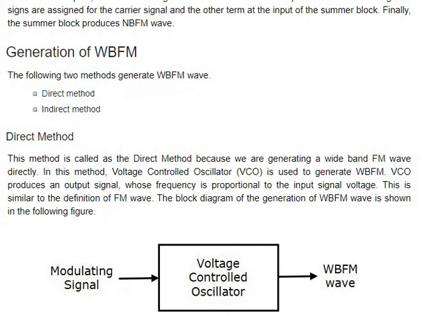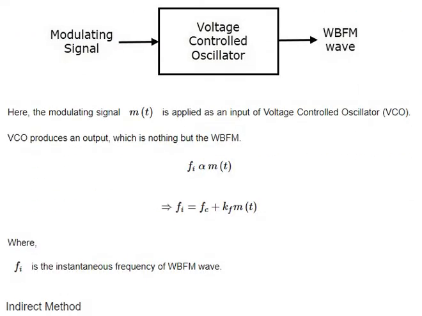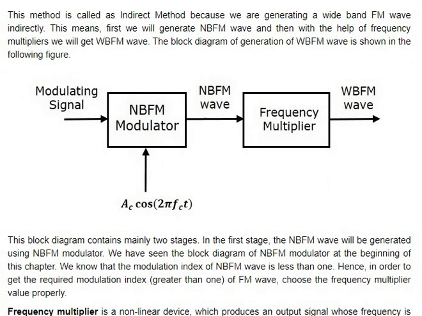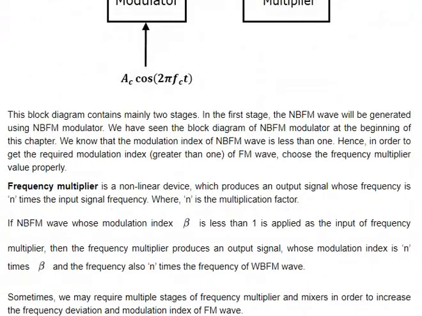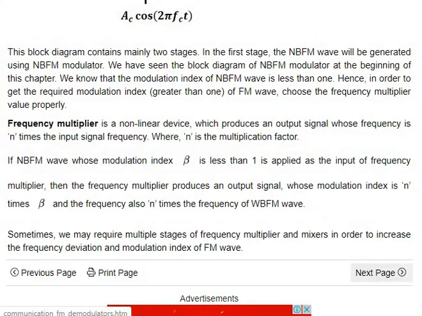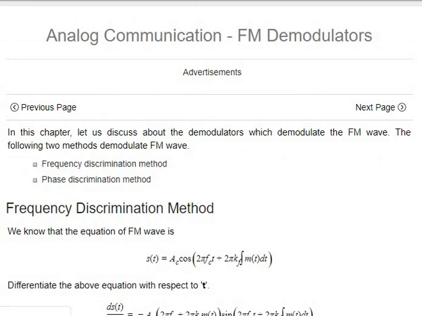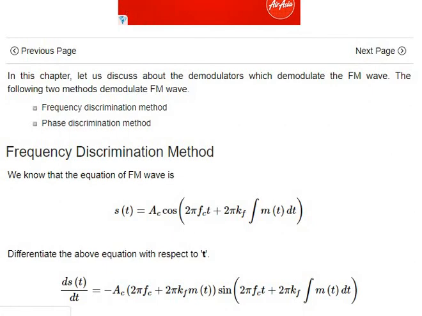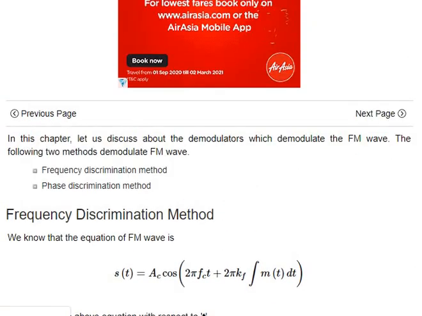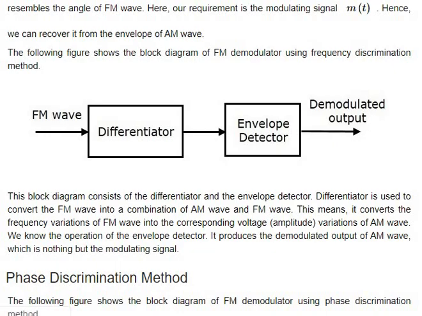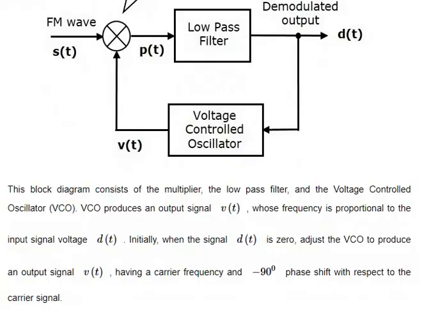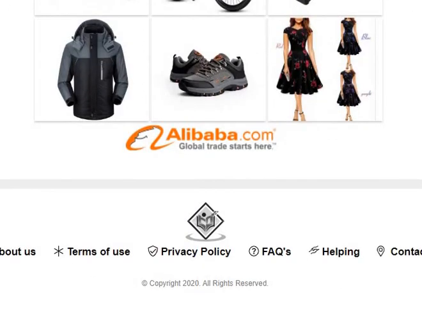And generation of wideband FM has two methods: one is the direct method and the other is the indirect method. First, the direct method is VCO, that is voltage controlled oscillator, which is directly given. The indirect method is converting into narrowband FM and getting it into a frequency multiplier, and then we can generate the wideband FM. And so for FM demodulators, there is the frequency discrimination method and the phase discrimination method, and both are the same. Discriminator and envelope detector are used, with a low pass filter, and VCO are used. That's as simple as that.